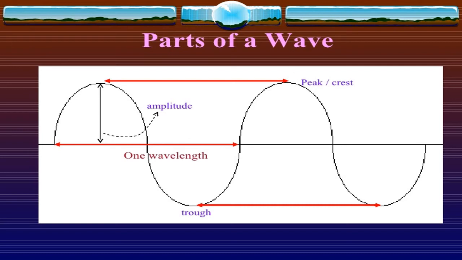As we see, the distance from the first crest to the second crest is called one wavelength, or the distance between the first trough and the second trough is also considered one wavelength. Wavelength means the distance between two similar points of a wave. Amplitude refers to the maximum displacement from the rest position.